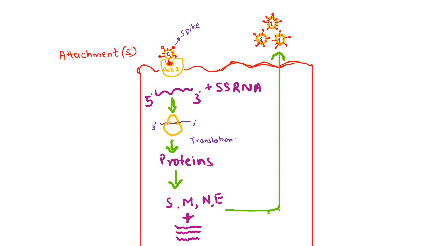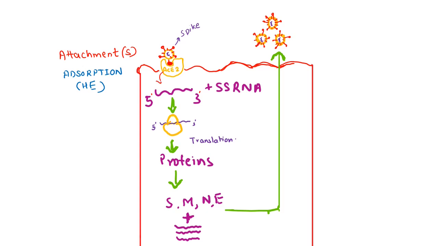Once there is attachment, there is adsorption of the coronavirus into the host membrane. We have seen this previously. This adsorption is done by which protein? That is the hemagglutinin esterase protein.